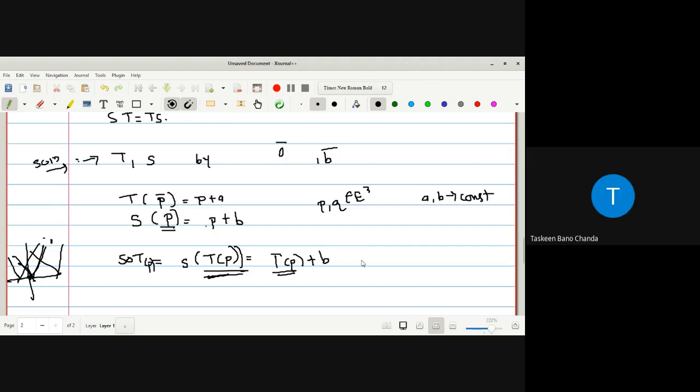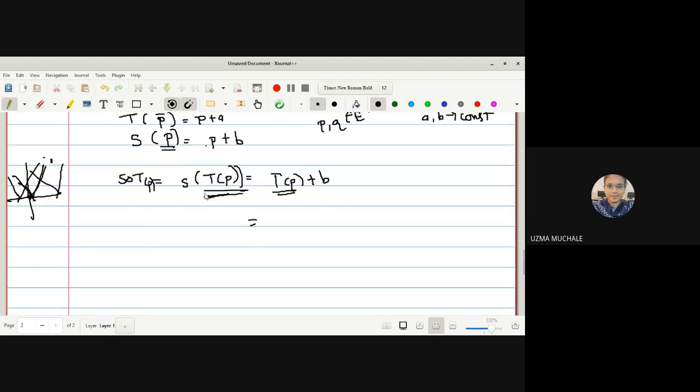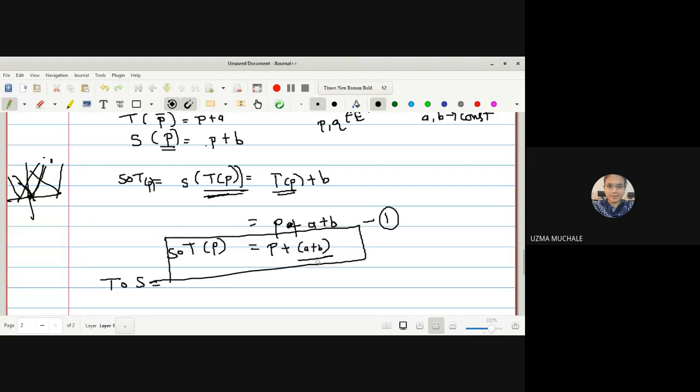Now simply you can write, in place of T of P, what can we write here? P plus A. So P plus A plus B. You can name it as equation 1. Similarly, you can do T composite S. Now here you can see A and B are the constant terms. So P plus A plus B. So you can say that S composite T of P is also a translation by the vector A plus B. Correct? S is a translation by B, T is a translation by A, S composite T is a translation by A plus B. Does everyone understand?